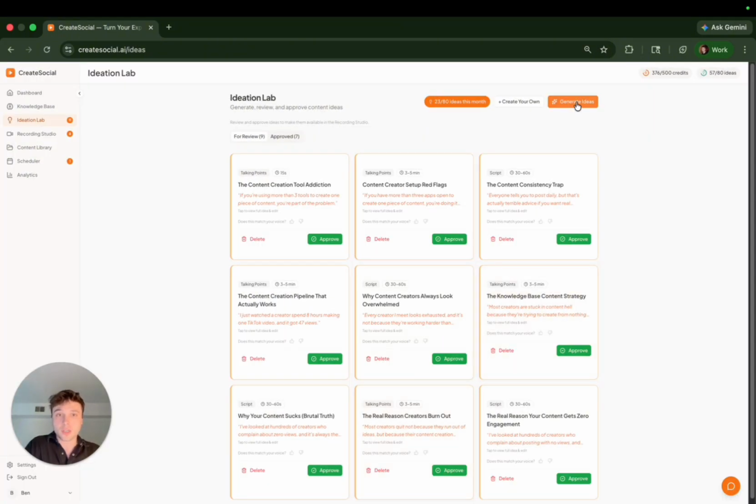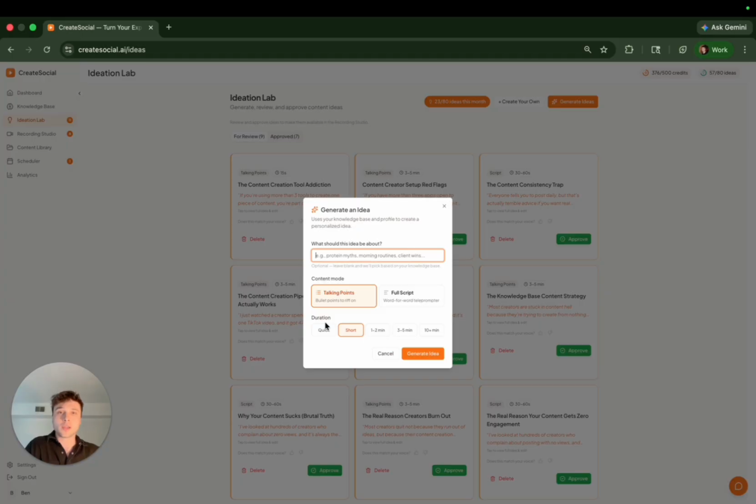Or you can click on generate ideas, and this will use all of the knowledge-based context in order to create ideas that are targeted towards exactly who you are and what you want to create and what your goals are. So you can tap on full script or talking points once again. If you tap on full script, it's going to give you something word for word that you can use, or if you tap on talking points, it's going to give you things to riff off of.